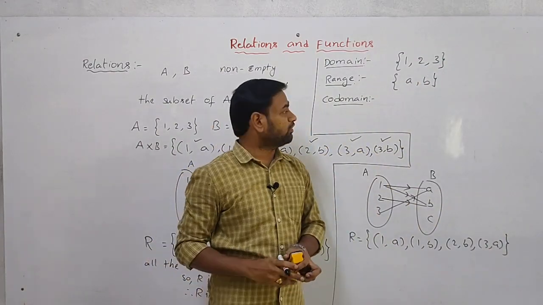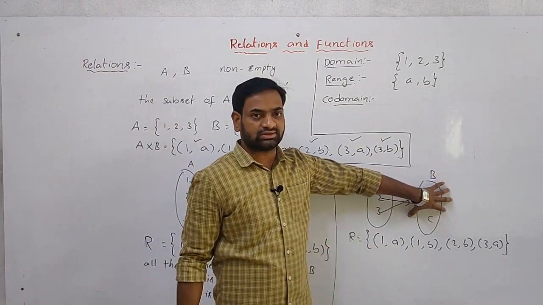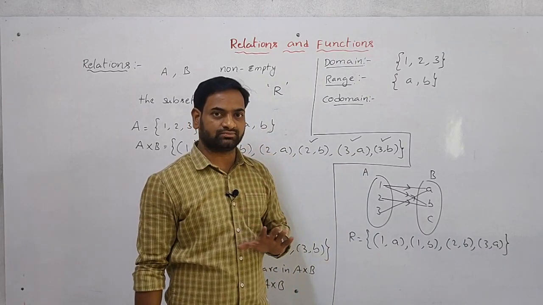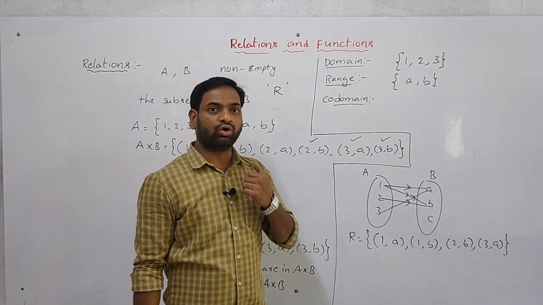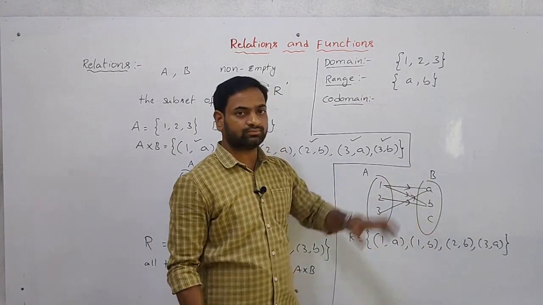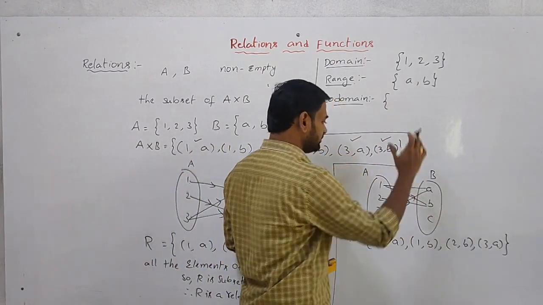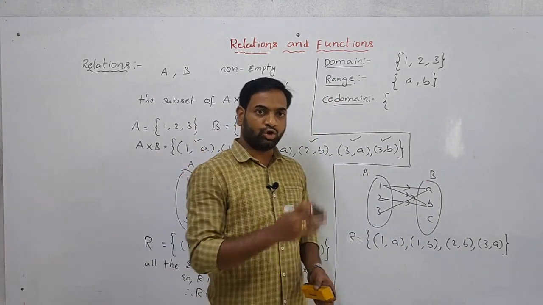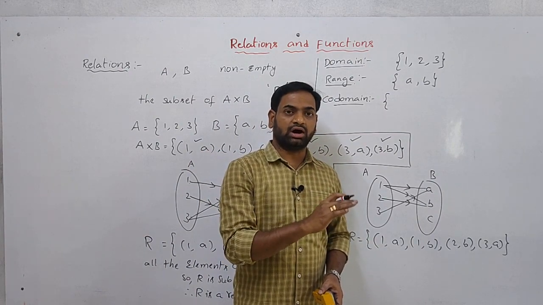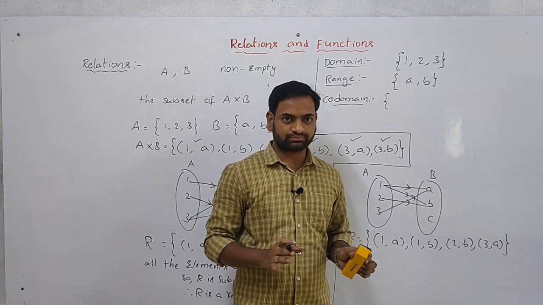Now see here, what is the codomain? The entire set, the entire second set, or the whole set B, is called the codomain. So in the set B, how many elements are there? Whether the elements are in the mapping or not does not matter. It is not an issue.